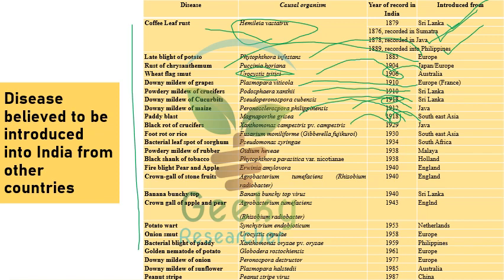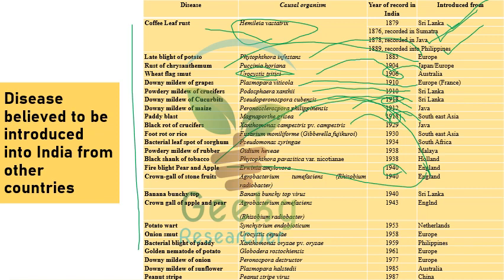Powdery mildew of rubber was introduced from Malaysia. Black shank of tobacco from Holland. Fire blight of apple and pear from England. But what I was a little doubtful about is that in many books I have seen that fire blight was not reported in India. But here you see the first record was already reported in 1940 itself. Then how can we say that the disease was not reported in India? I have no idea what exactly they are trying to tell. But from my experience and the articles I have studied, fire blight of apple was already reported in India. Please let me know if I'm wrong.